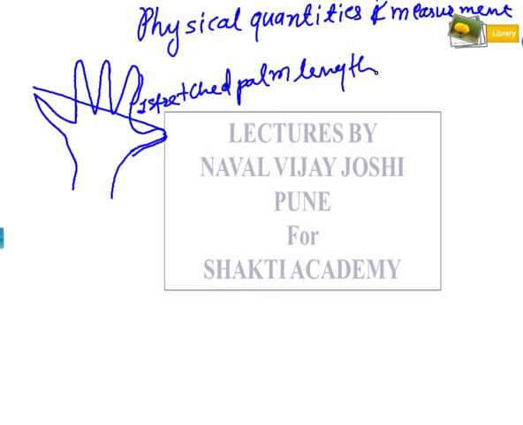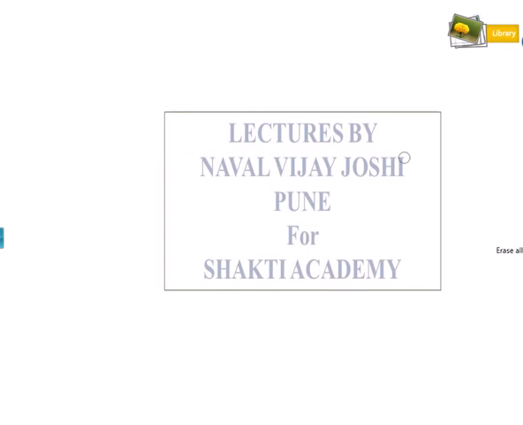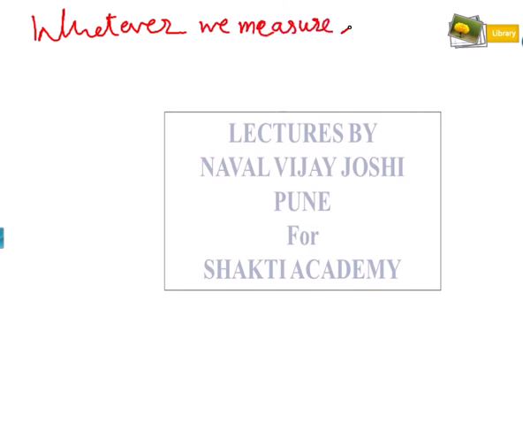Now the question is, how could we define a quantity in physics? We would define a quantity in physics as whatever we measure is called a quantity.